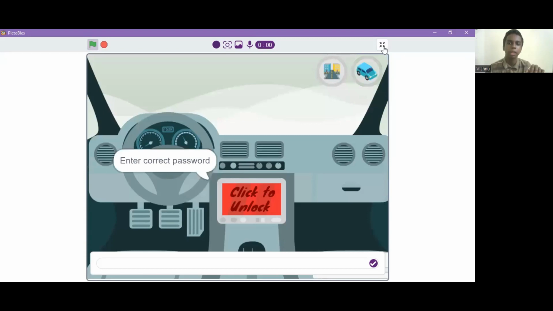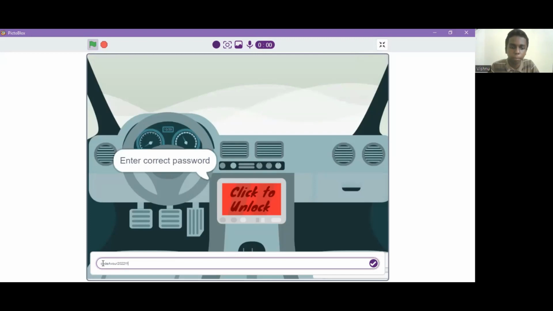So what's the correct password? Here is the correct password. Codeavour 022. Look at the password carefully. There is a small letter as well as a capital letter. There is a numerical value or a number, as well as a symbol. This makes the password very protective.